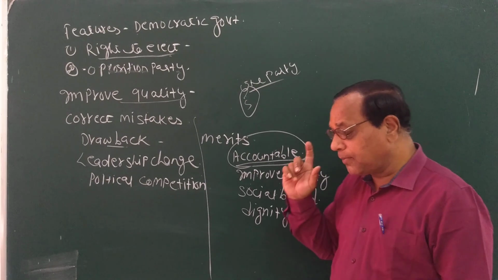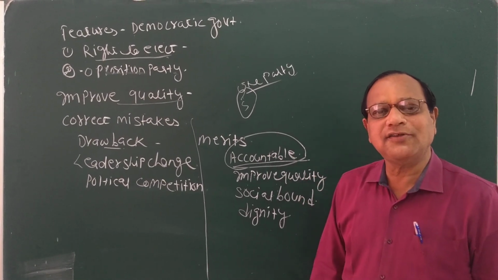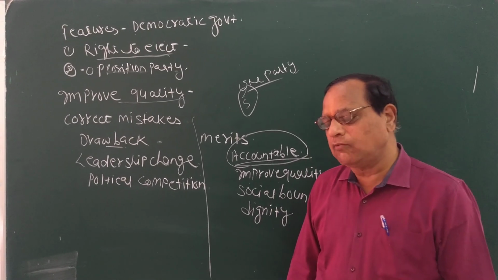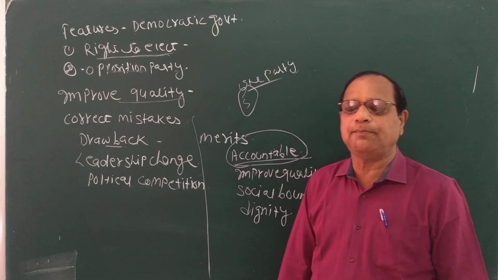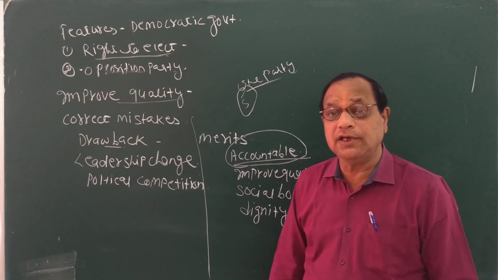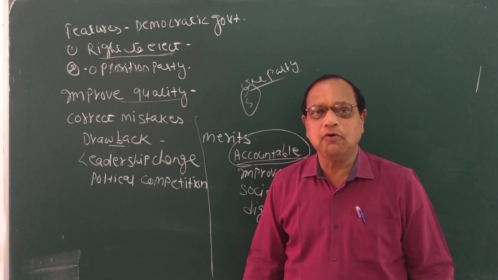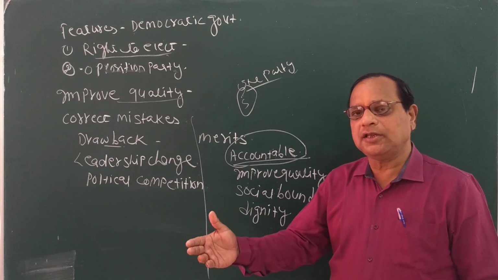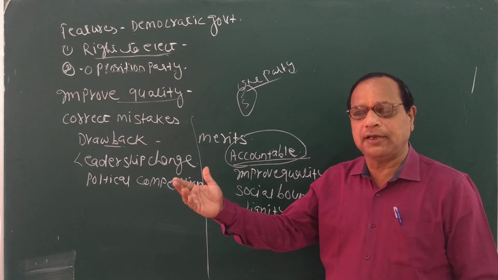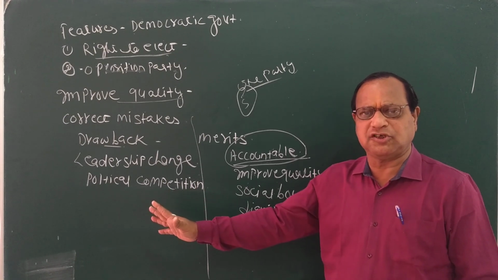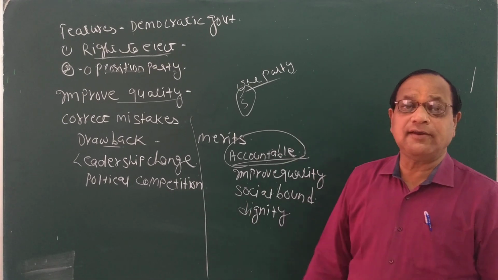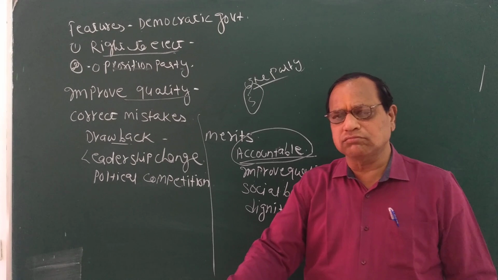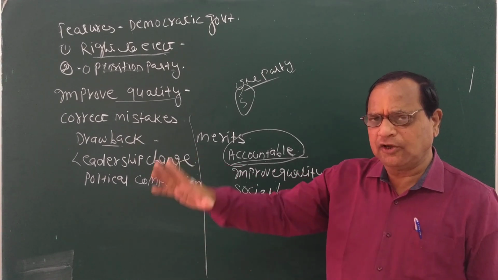Next, social bounds. Democracy provides the platform of social bounds. Social bounds, in very simple words, means that democracy always gives the platform of equality to all the individuals of the country. In democracy, there is no room for discrimination. Discrimination can be in the name of religion, caste, or community. No sort of discrimination. That is social bound. Each and every person is bounded socially together. There is no place for inferiority or superiority.